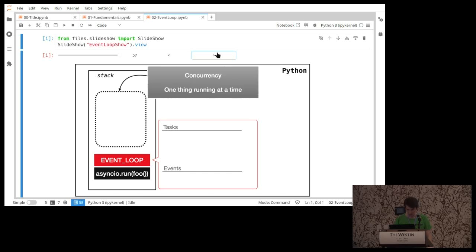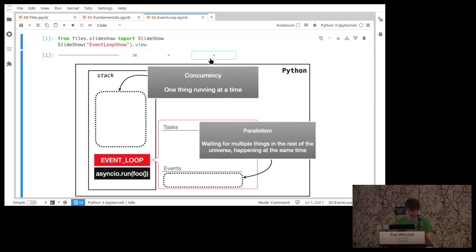So the idea is that this is the concurrency part. You have one stack that's only ever executing everything. In between these pause points, you have total control over all of Python. The GIL doesn't matter because there's no other threads running. You can change lists and dicts and global variables without worrying, unless you have other threads running, but don't do that. Your other tasks can't affect anything in between the event loops, or in between these, what I call pause points.